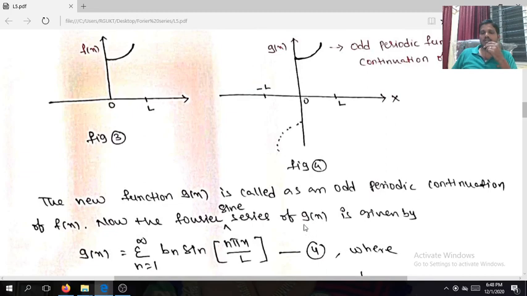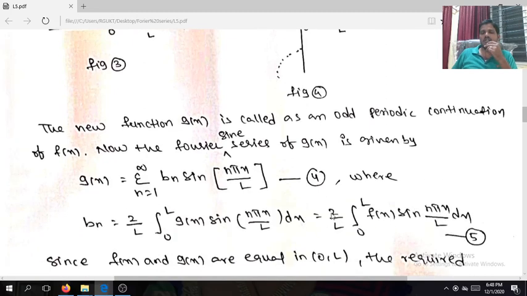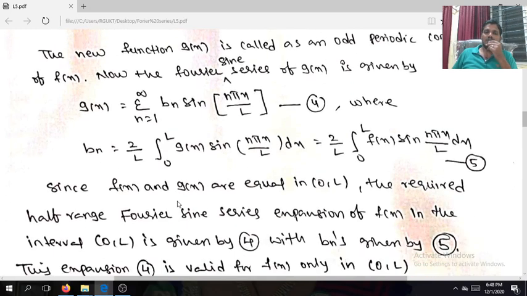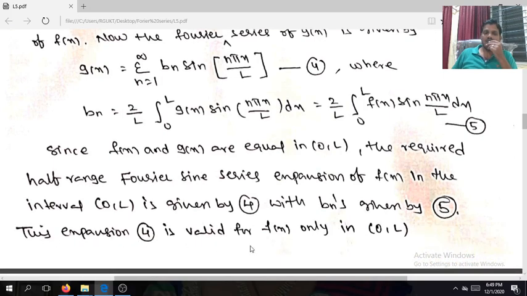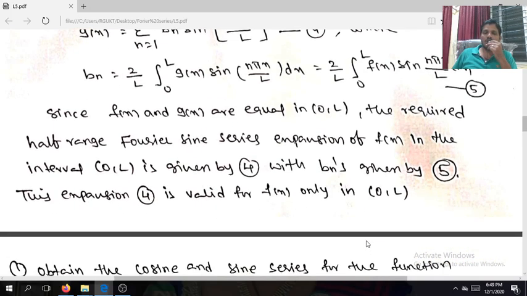So if you replace g of x with f of x, this is 2 by L integral 0 to L f of x sin n pi x divided by L dx. Since f of x and g of x are equal in 0 comma L, the required half-range Fourier sine series expansion of f of x in the interval 0 comma L is given by equation 4, with the b n's given by this formula. This expansion 4 is valid for f of x only in 0 comma L, and this is called the Fourier sine series expansion or half-range.